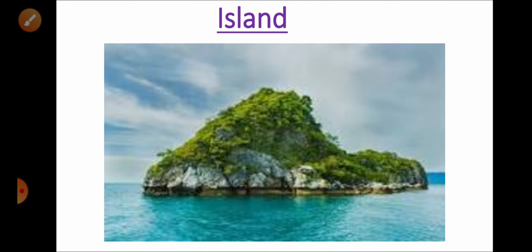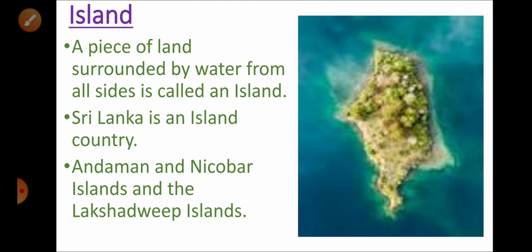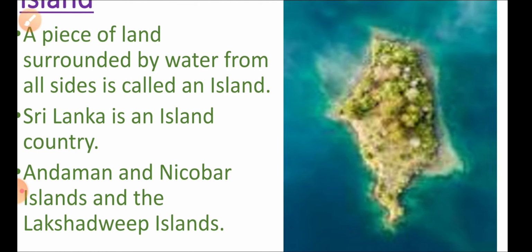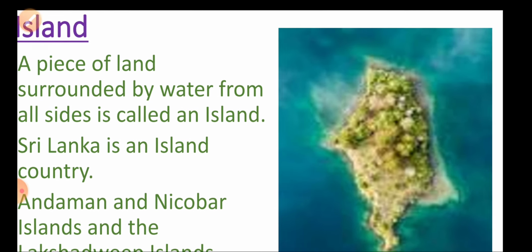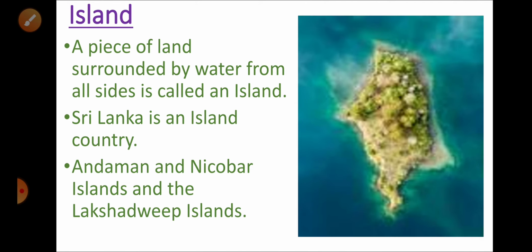Next, I will be telling you all about island. This is a picture of an island. So what is an island? A piece of land surrounded by water from all sides is called an island. Sri Lanka is an island country. Andaman and Nicobar Islands and Lakshadweep Islands are other examples. Look at the picture. A piece of land surrounded by water on all sides is an example of an island.